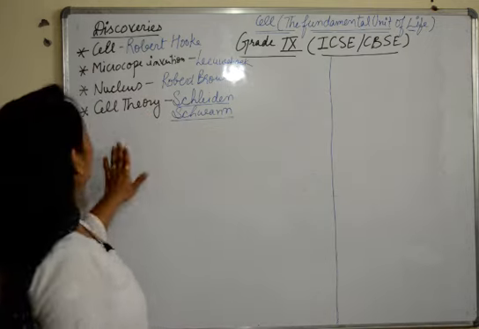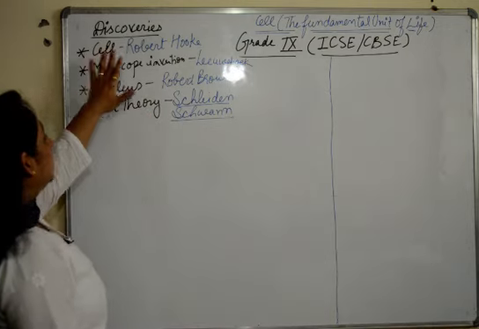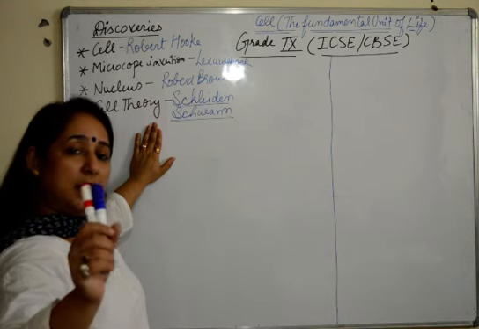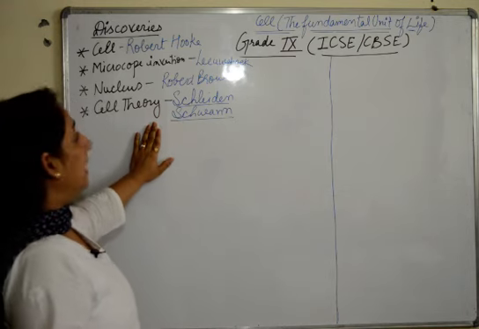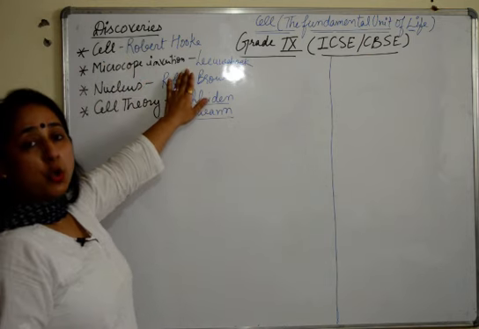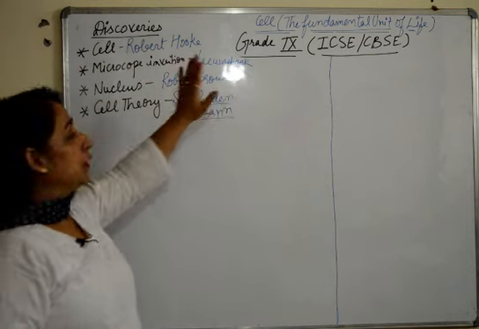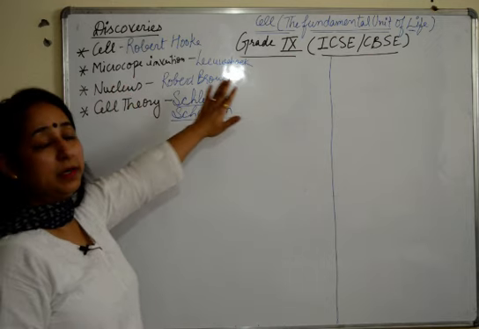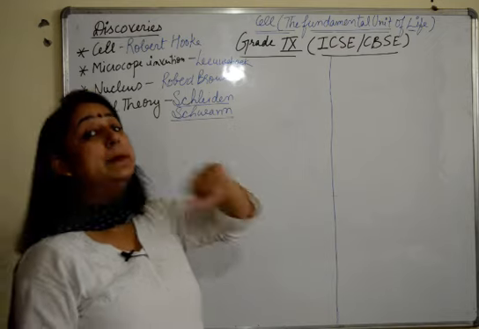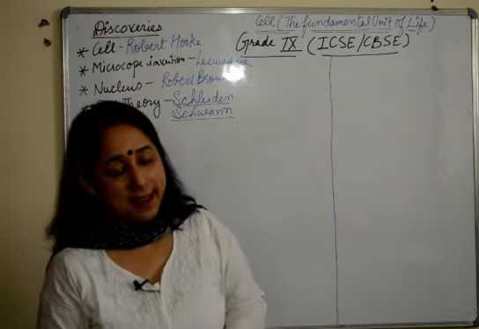So we'll start now. First of all, the discoveries. These are the 4 major discoveries which you must know, which generally come in the exam. Who discovered the cell? Robert Hooke. Microscope was invented by Anton von Leeuwenhoek. Nucleus by Robert Brown, and cell theory was given by Schleiden and Schwann. Yes, we will be talking about cell theory as well.